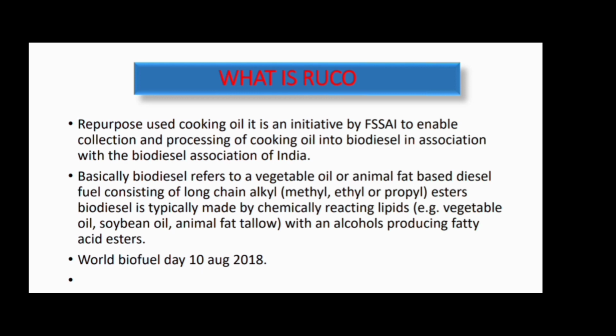The person who collects the used cooking oil from the FBOs and restaurants is called an aggregator. This is the role of the aggregator: they collect the used cooking oil from the FBOs and then hand it over to the industry. The minimum price for purchasing used cooking oil from restaurants and FBOs is 25 rupees per liter.